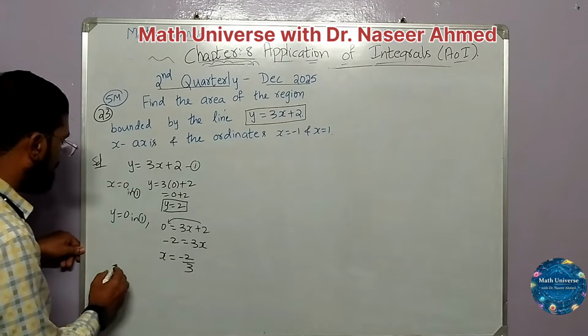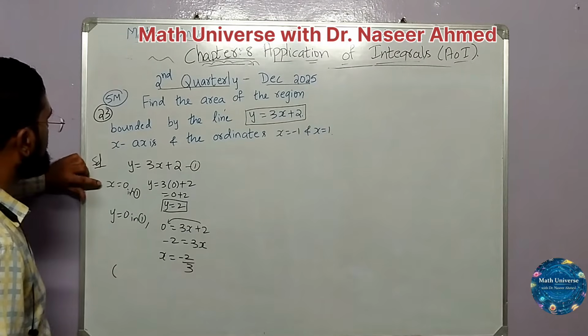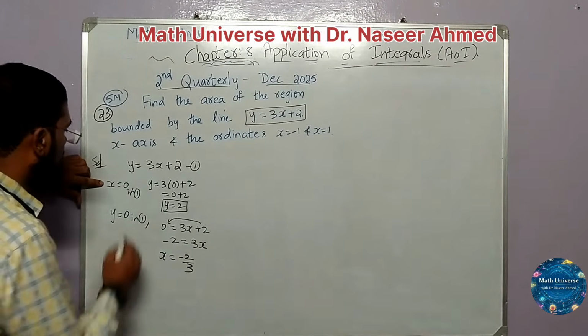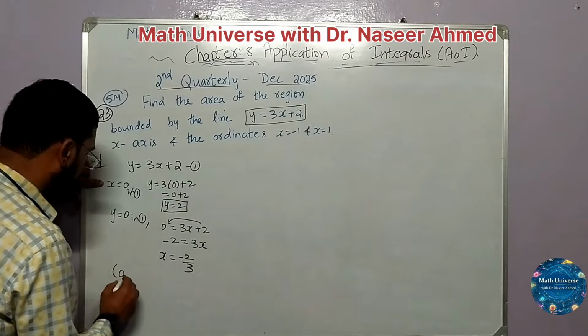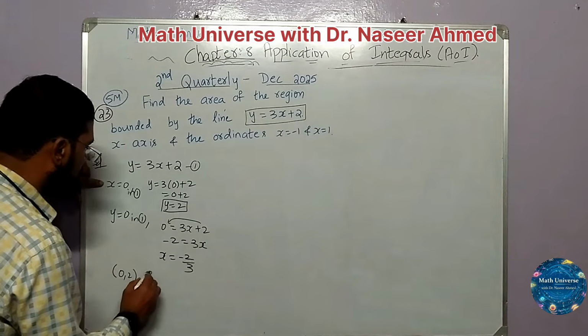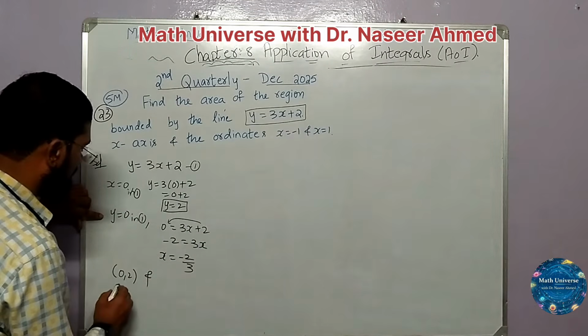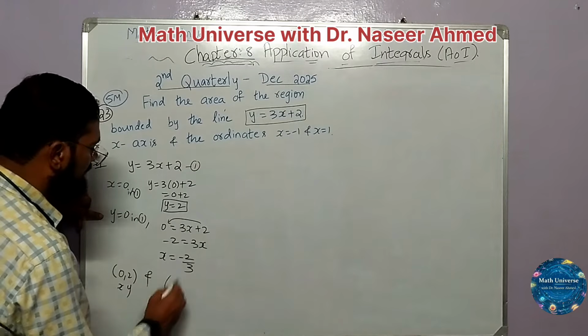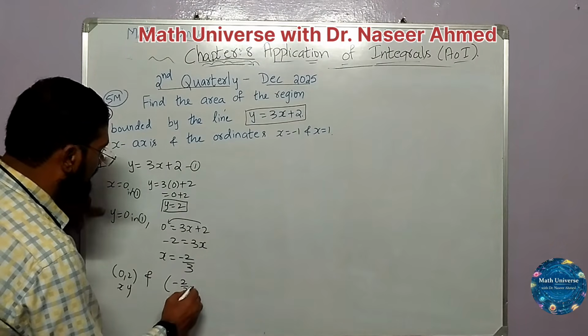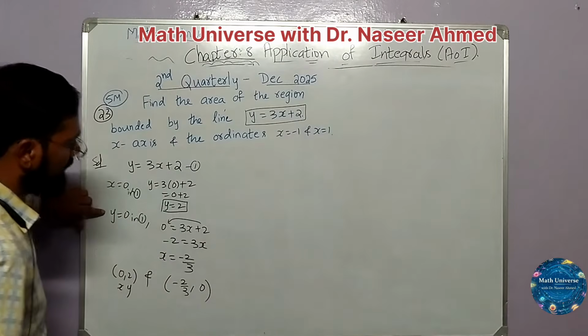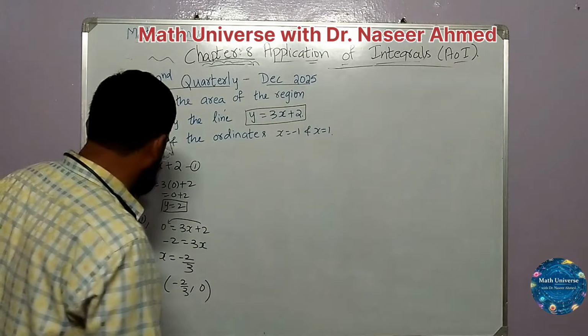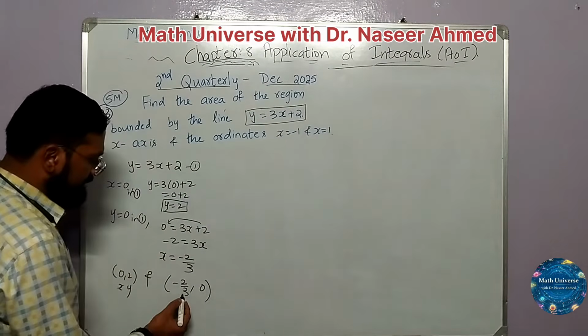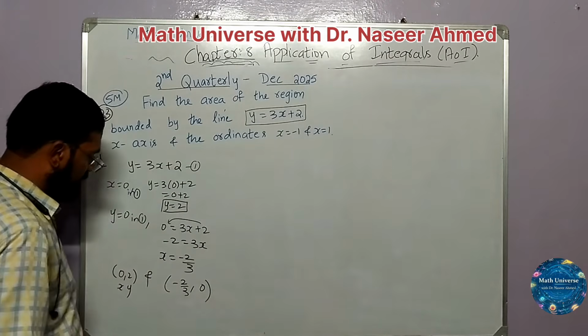Therefore the coordinates are (0, 2), and don't forget, always x comes first, then y. So the other point has x value -2 by 3 and y value 0. So I have to plot the graph of this. Let us try to plot, and this is just more than -1.